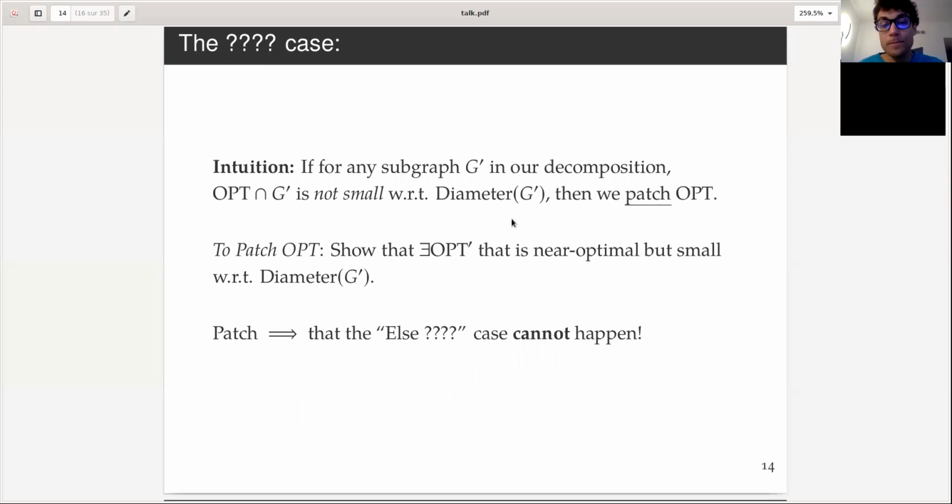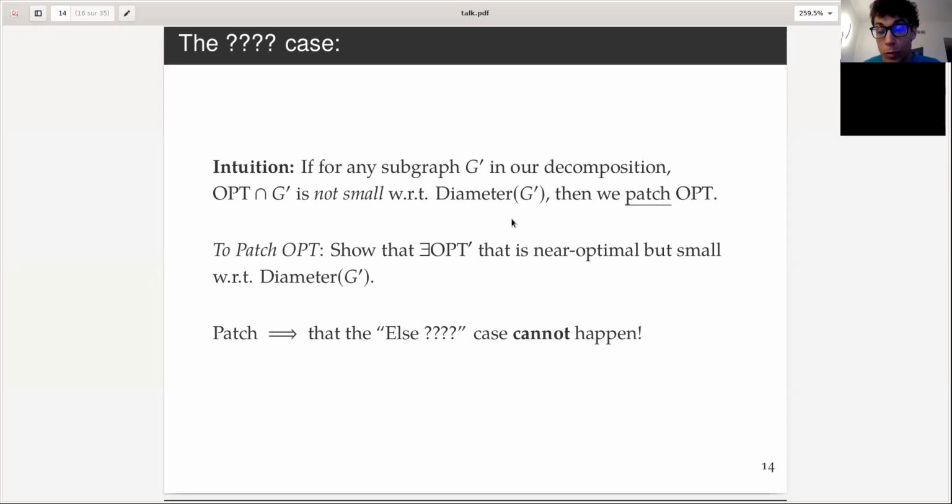So what we would like to do is that for any subgraph G prime in our decomposition that we obtain, if opt intersect G prime is not small with respect to the diameter of G prime, then we would like to patch opt, meaning that we would like to modify opt into a new solution that is not much more expensive, but that has nicer properties. So what does it mean? We show that there exists an opt prime near optimal. We'll see what it means, but with small diameter compared to G prime, because now that will satisfy. Then we can work only with G prime and we'll be happy.